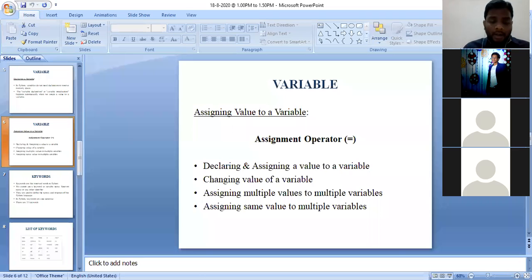Now we shall check it out like this. A, comma, B, comma, C is equal to 18. Does this statement give error or does it give an output? Any one of you? Tell me.